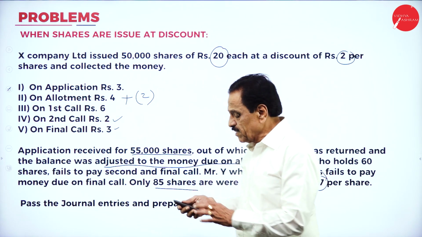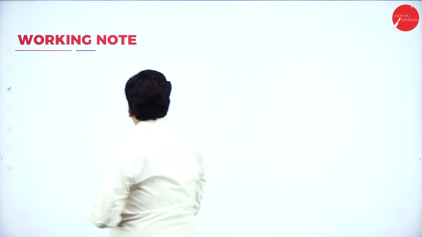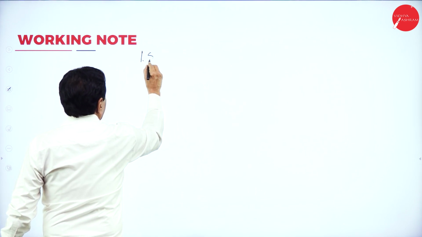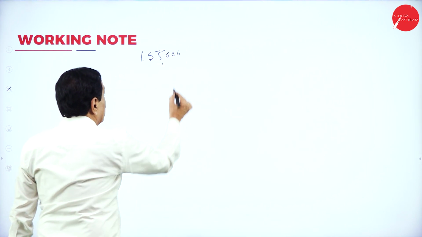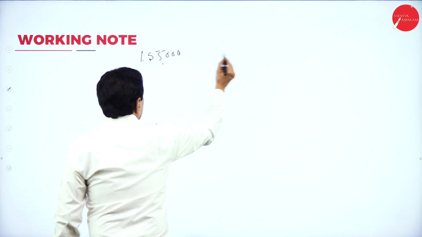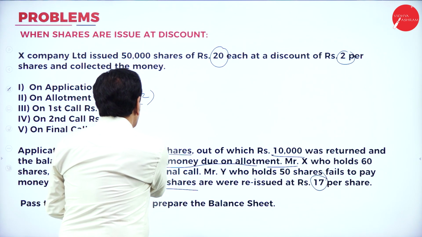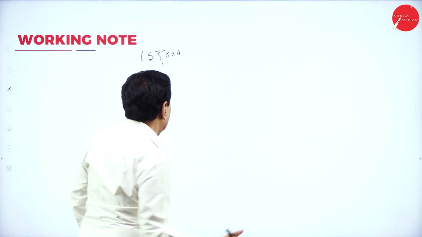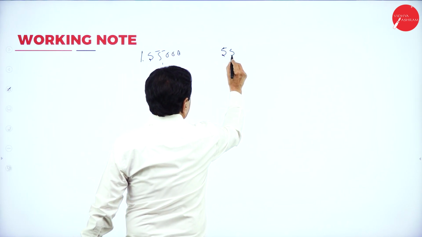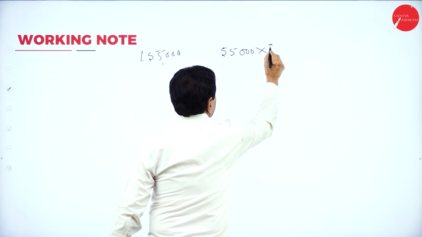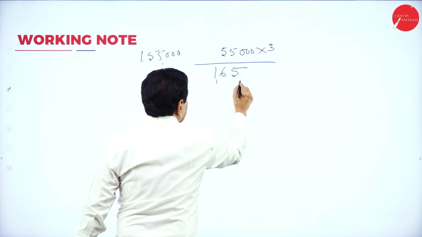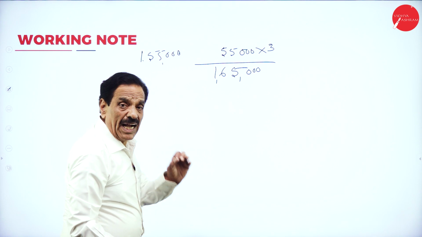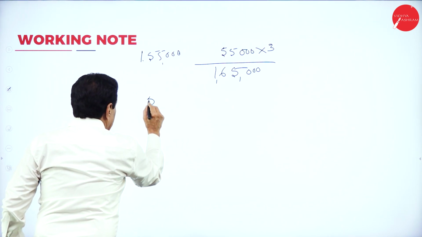I will explain slowly. Assume that you got a working note. You receive 55,000 applications. How many applications received? 55,000 applications received. What's your application fee? 3 rupees. Multiply: 3 fives are 15, 3 fives are 15. 1,65,000 you receive. But actually you require 50,000 into 3.